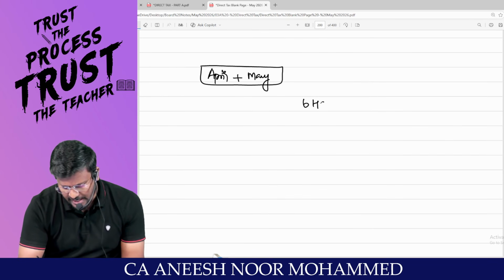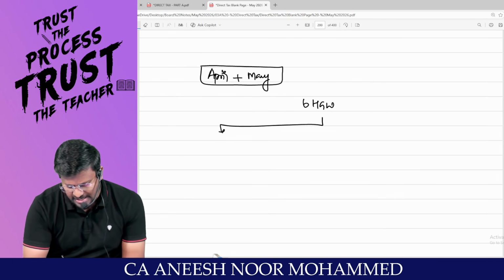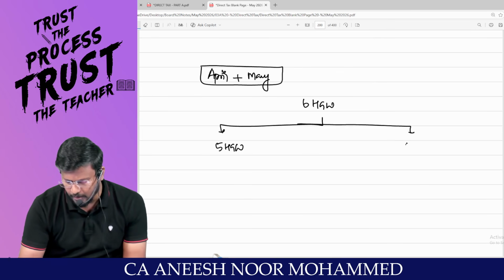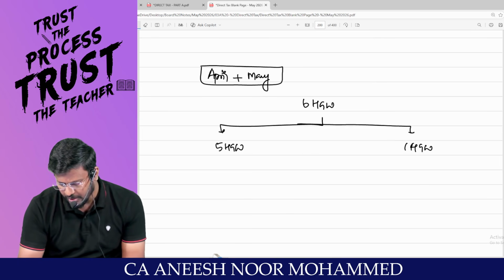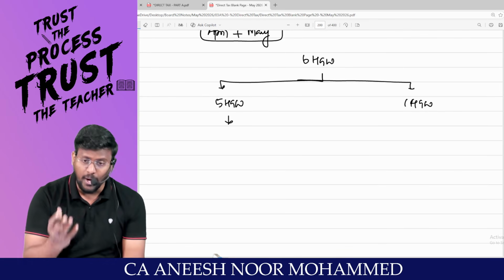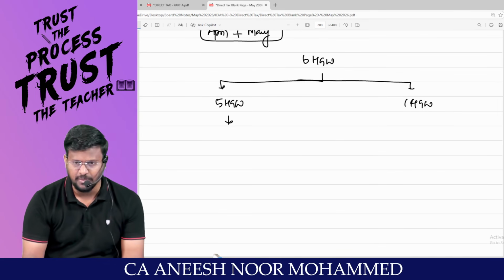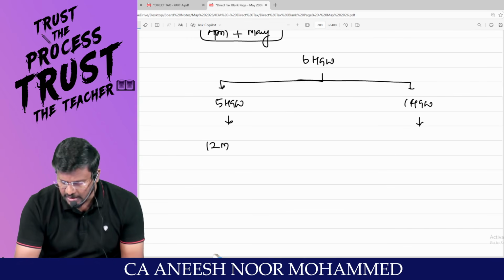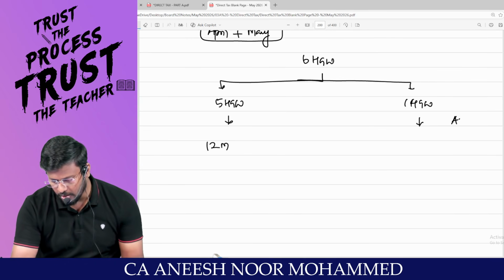So 6 heavy goods vehicles should be classified into 2 categories. Number 1, 5 heavy goods vehicles and 1 heavy goods vehicle. 5 heavy goods vehicles were with you throughout 12 months. That means these were with you for 12 months, whereas this 1 heavy goods vehicle was with you for April and May.